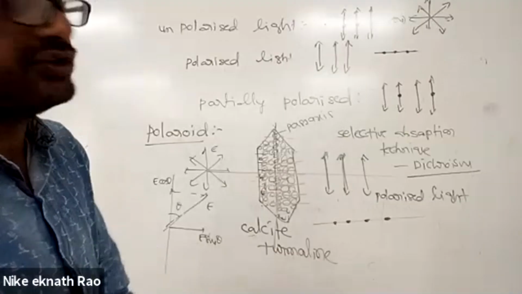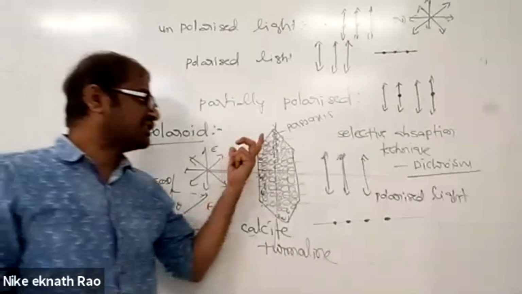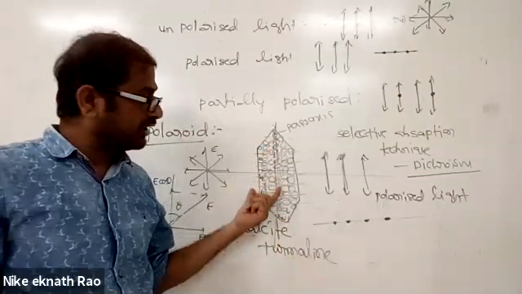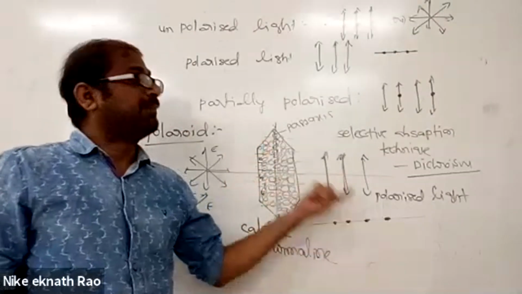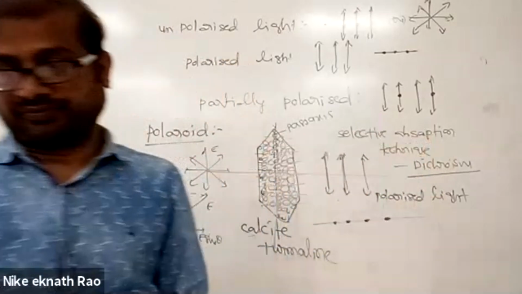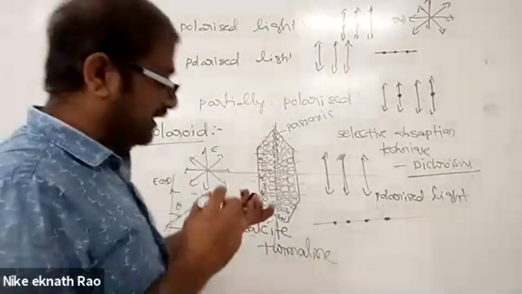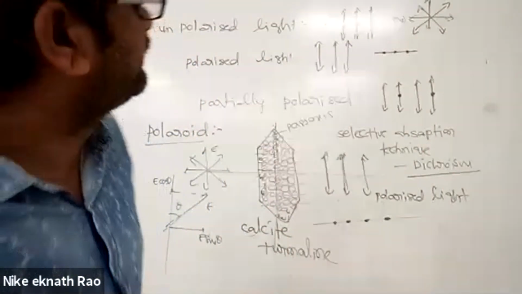So polaroids are specially designed plastic materials used to get polarized light by the selective absorption technique known as dichroism. Next, the pass axis of the polaroid.